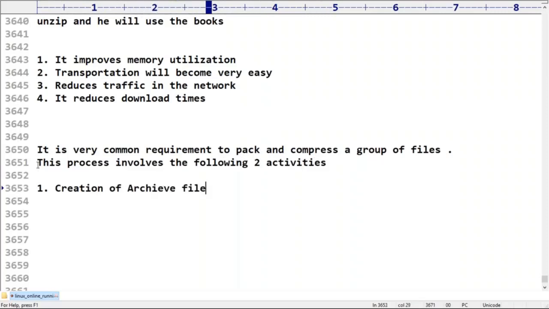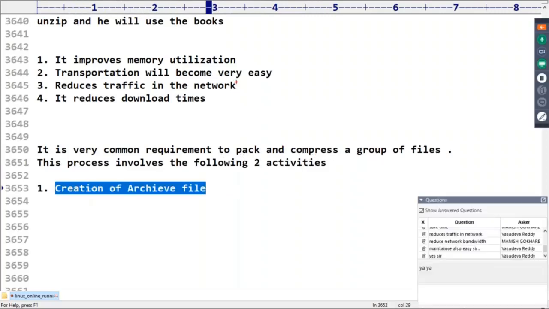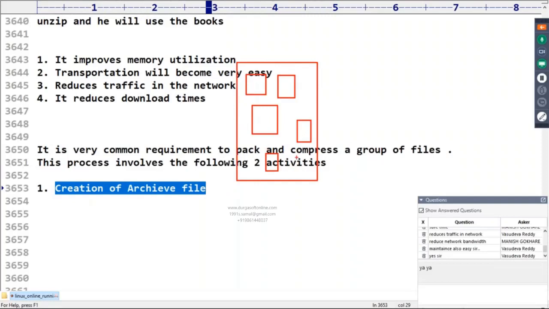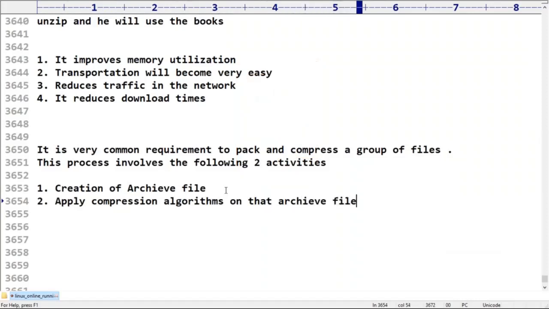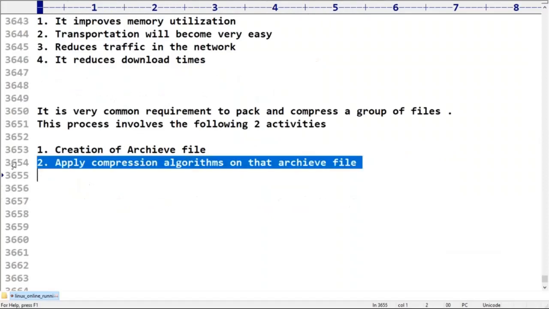Some people may say archive anywhere. What is the meaning of that? It is very simple: keep all the files inside a container. That container itself is nothing but the archive file. First you group, and after that we have to apply compression algorithms on the archive file. Remember this very carefully.